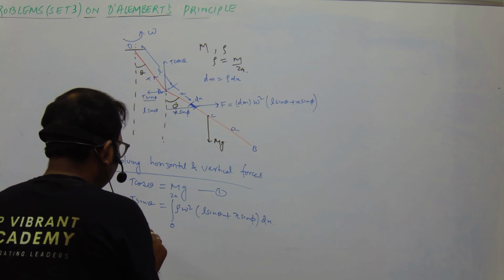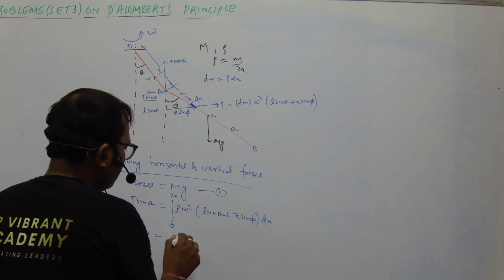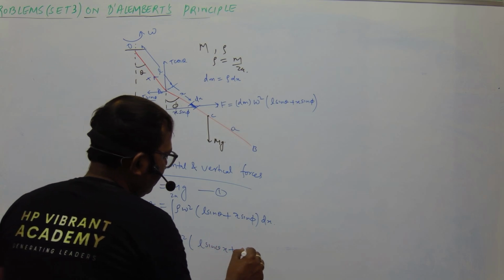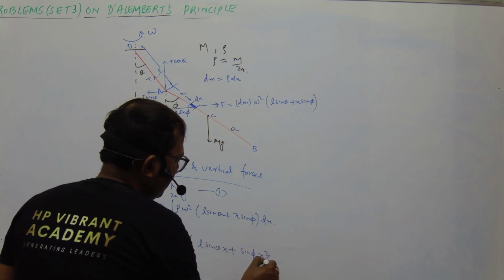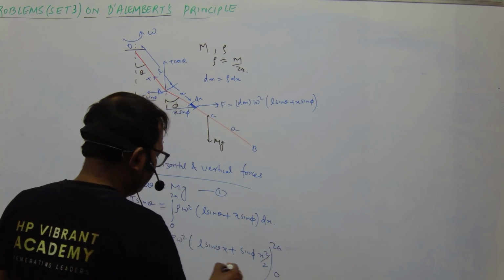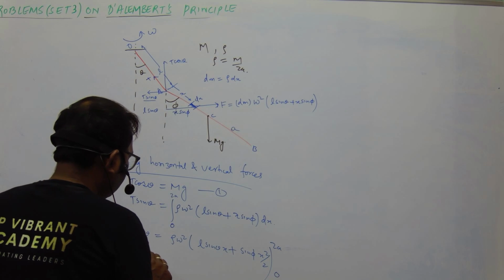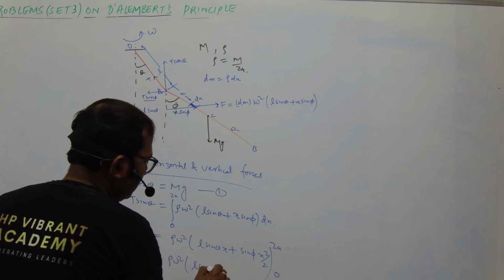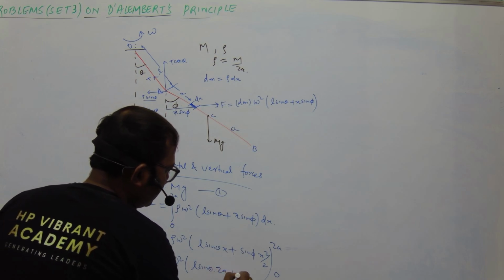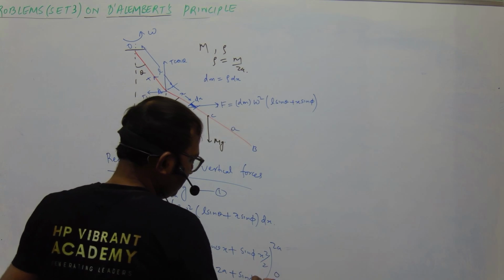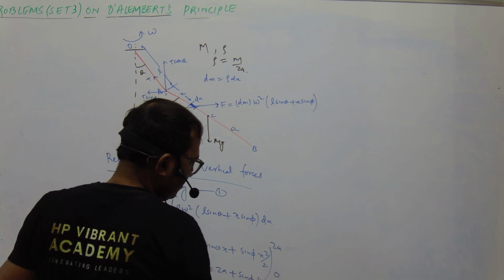So T sin theta is equal to rho omega square into (L sin theta into x plus sin phi into x square upon 2). So the limits are 2a and 0. So we have T sin theta is equal to rho omega square into (L sin theta into the value of x, which is 2a, plus sin phi into 2a square upon 2, that is 4a square upon 2).